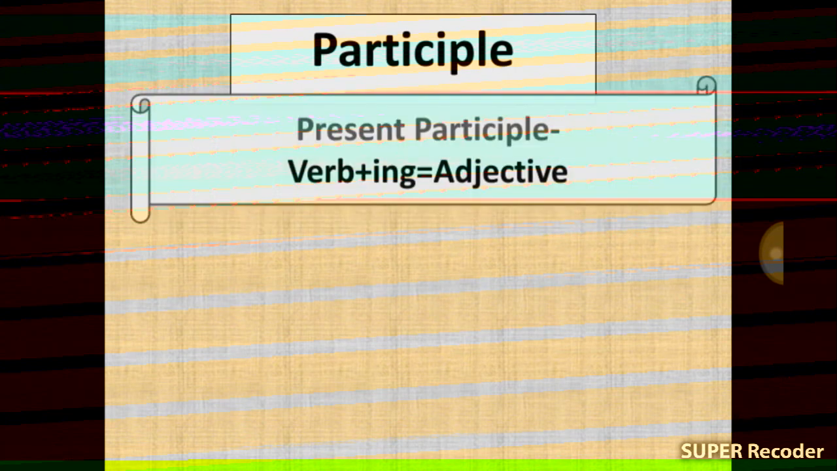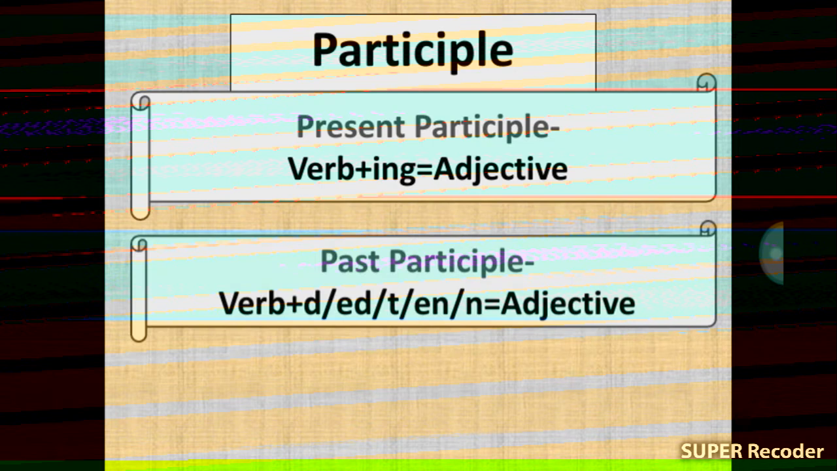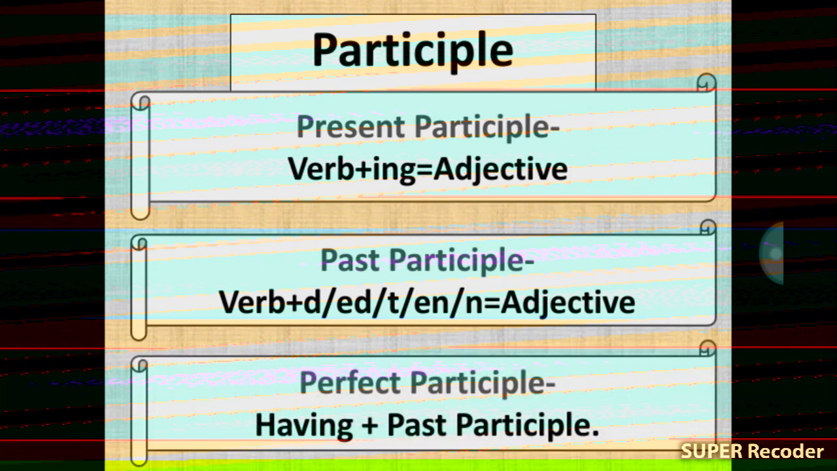Next, participles. Present participle: verb 1 plus ing, that means adjective. Past participle: verb plus d, ed, t, en, n, that is adjective. Perfect participle: having plus past participle. Let us know about it.